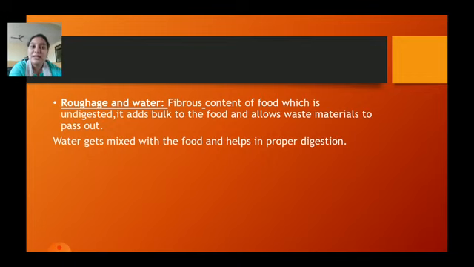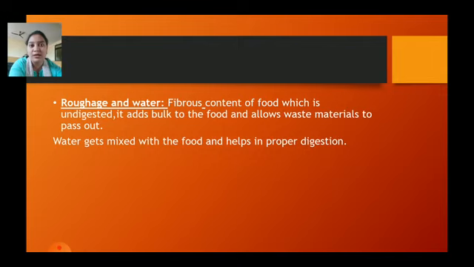Roughage, as I said earlier, is the fibrous content of food which is undigested, passed out every morning, and it also adds bulk to the food you consume and helps to pass out that undigested food from the excretory system. Later on we will learn about the excretory system in detail in the next class. And next is water.